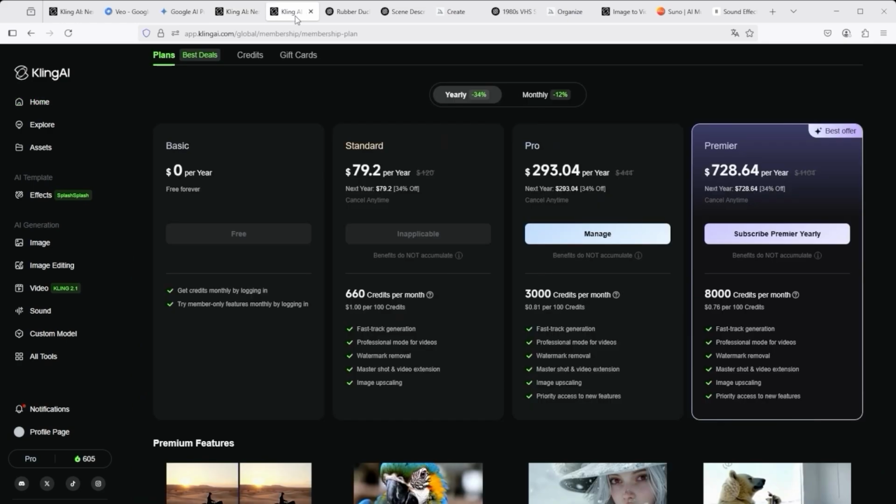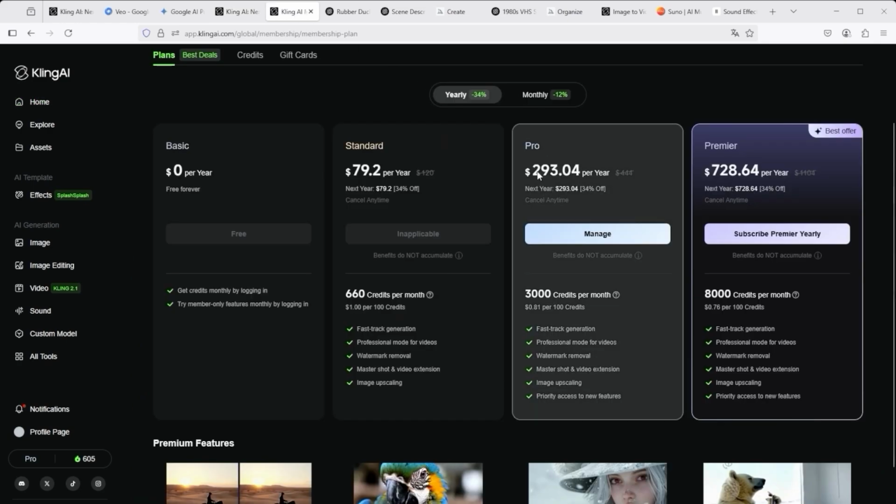By the way, I use the Pro plan with Kling. It costs about $300 a year. For that, I get 3,000 credits per month, and every time I log in, I get another 66 credits per day. Actually, that's very fair. You can do a lot with that.